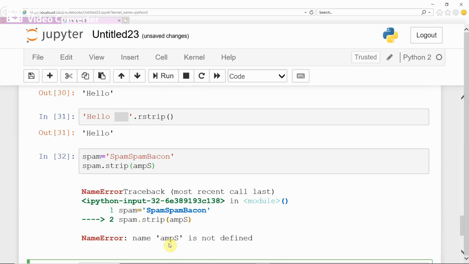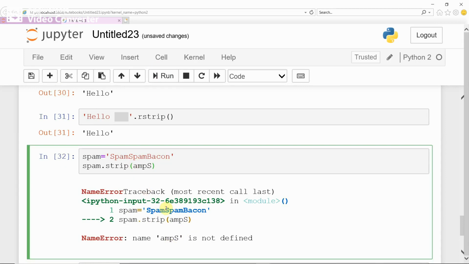It is giving spam bacon. This should be given in the single quote, and run.